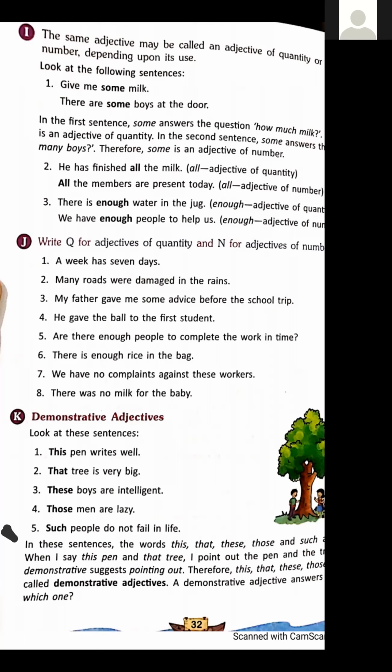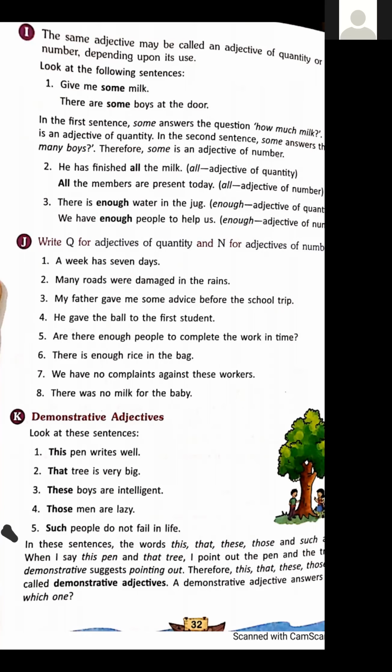In these sentences, the words this, that, these, those, such are adjectives. When I say this pen and that tree, I point out the pen and the tree. These are singular.